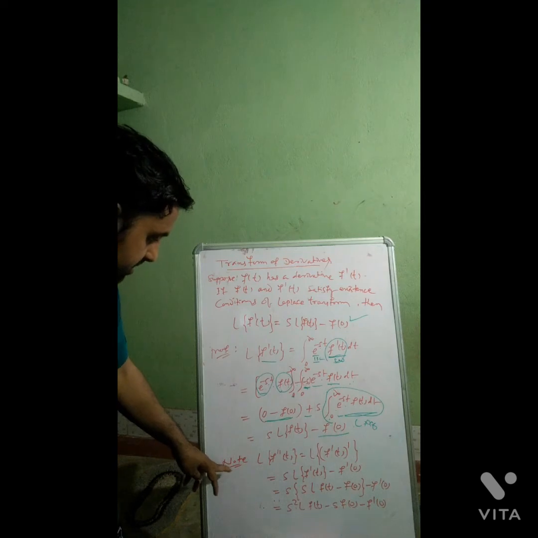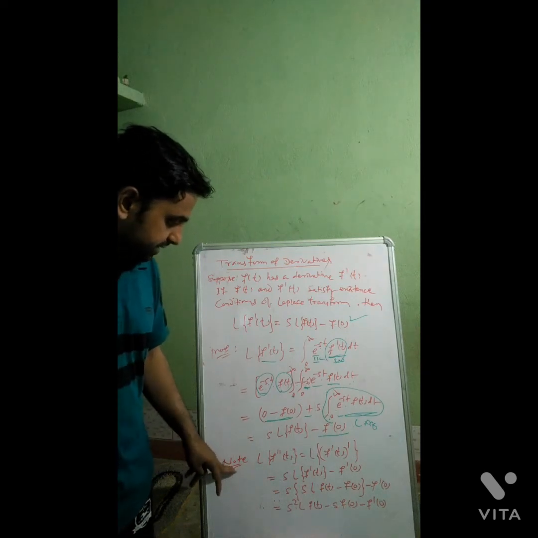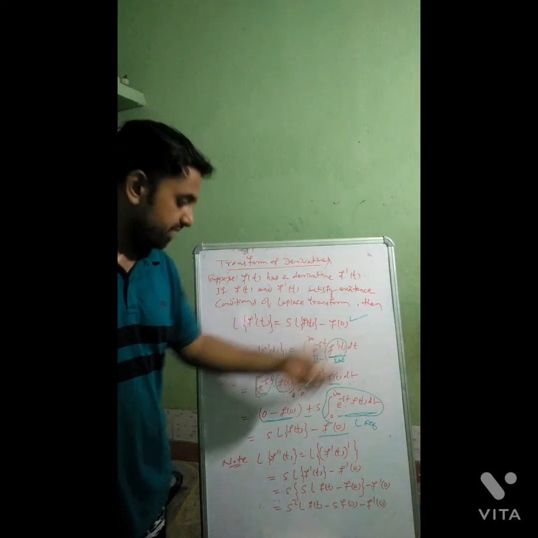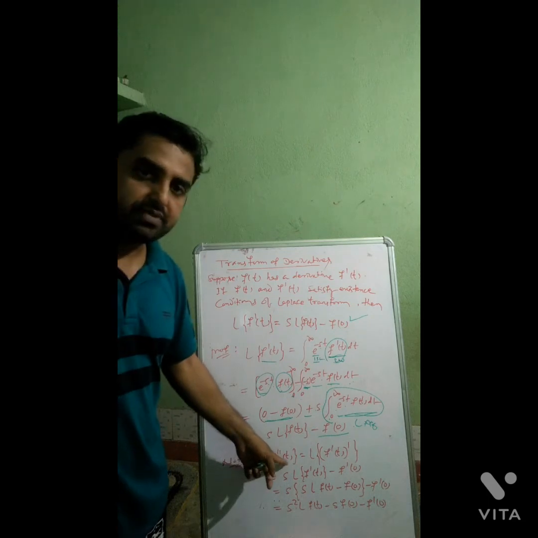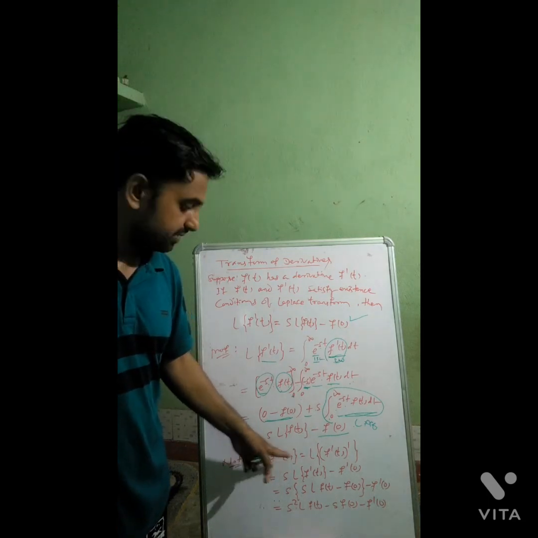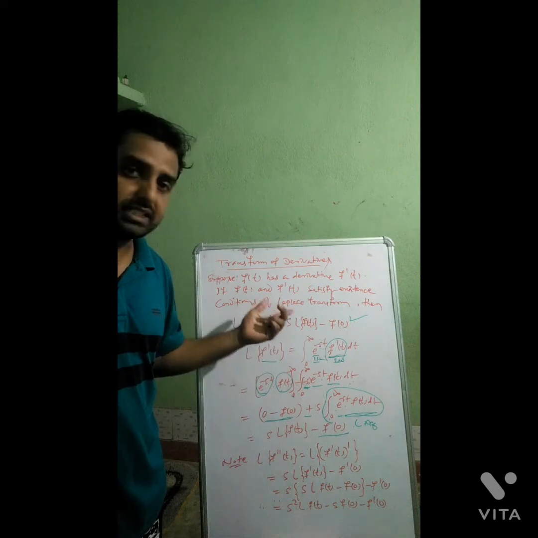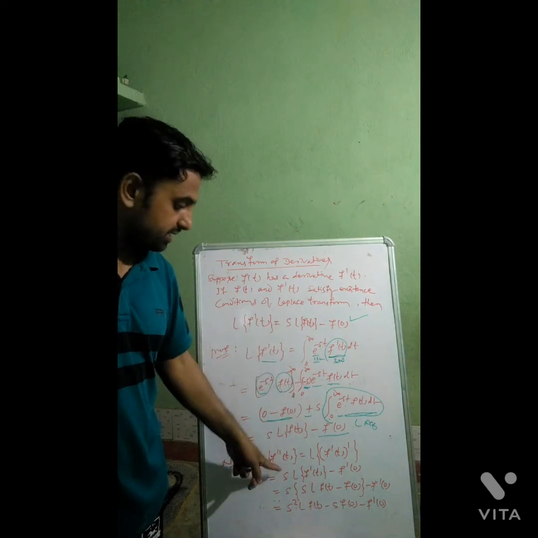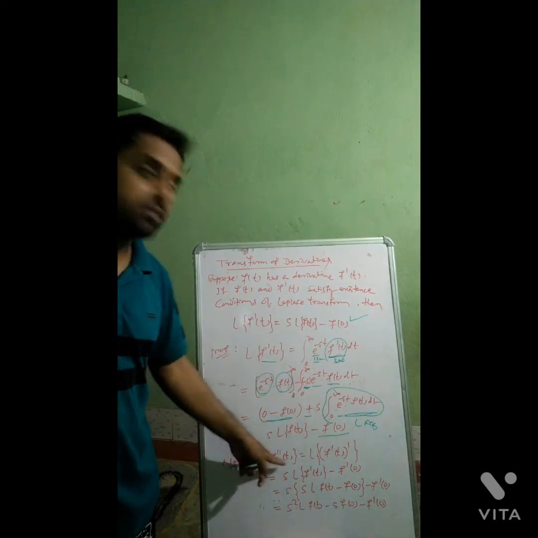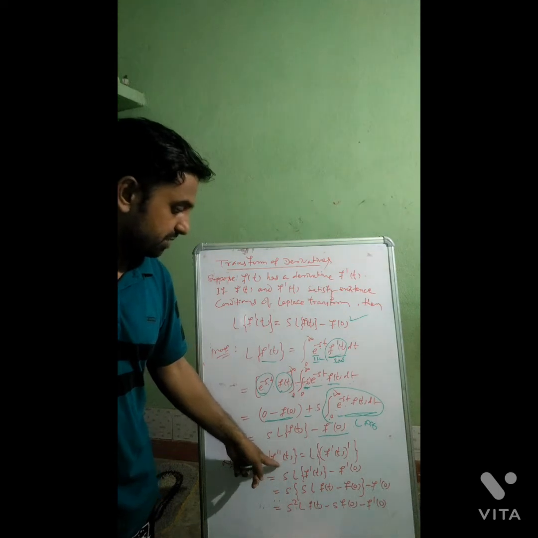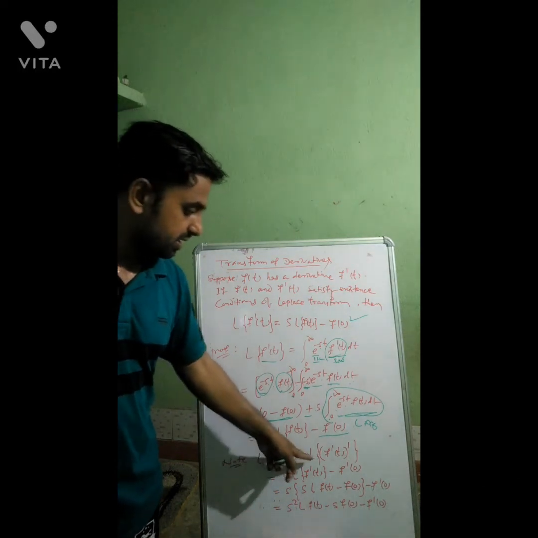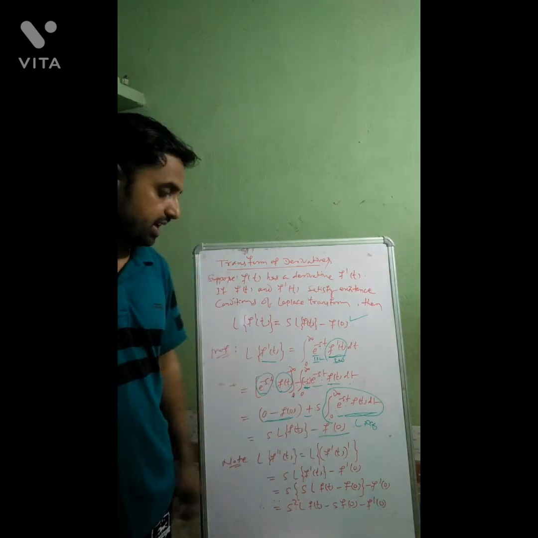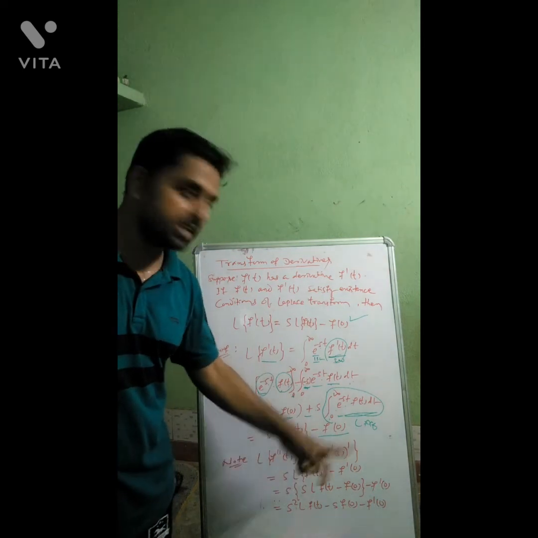We should make a note here that if Laplace of f dash t is s into Laplace of f of t minus f of 0, can we find Laplace of f double dash t if it exists? If the double derivative of f of t exists and it satisfies the existence condition and its Laplace transform exists, then what can we find? Laplace of f double dash t. We can write f double dash t as f dash t whole dash.